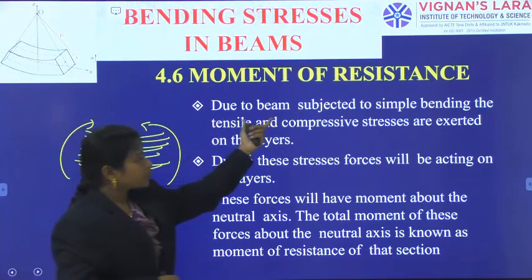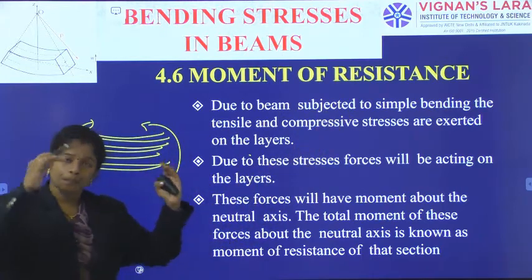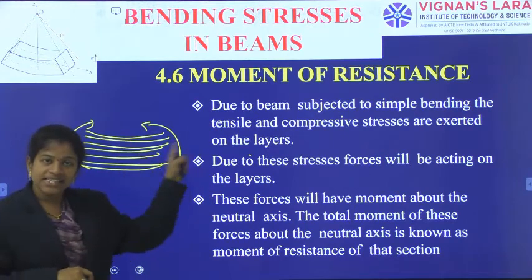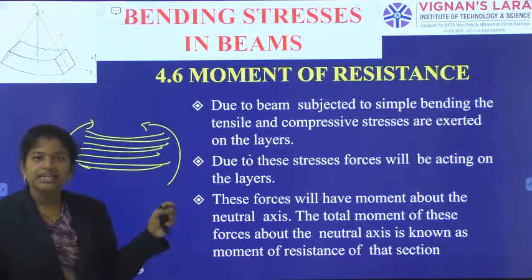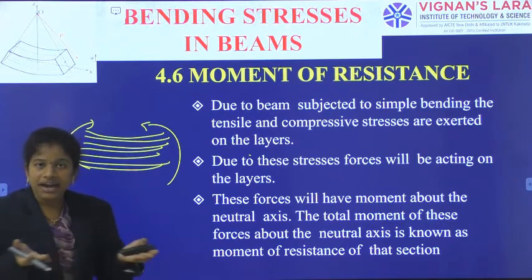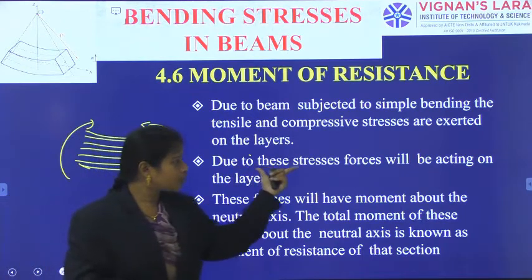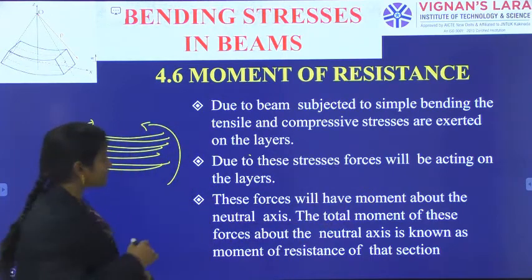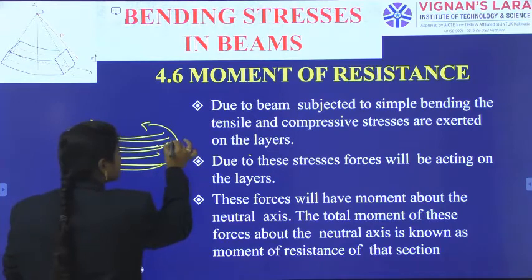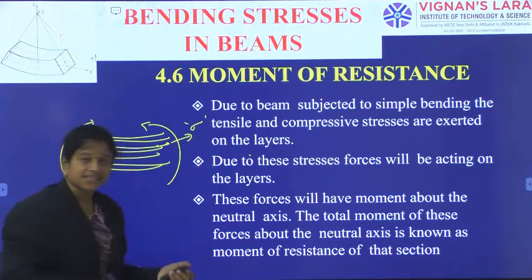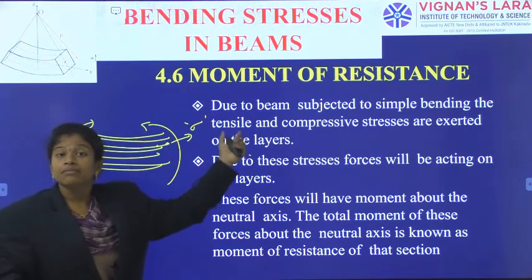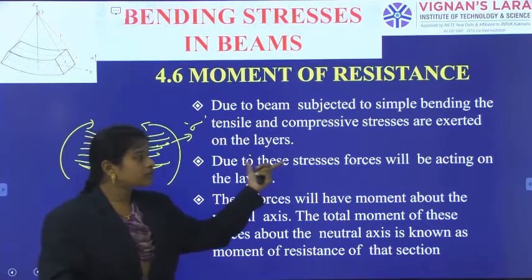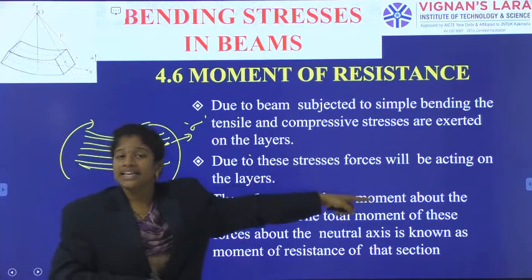Okay. So, even though the beam is subjected to bending only, each layer of the beam has some compressive stresses, some tensile stresses. Due to these stresses, forces will be exerted. Once the stress is there, maybe at a layer I have sigma as the stress. So, what is the force? Sigma into dA, the area of that particular element. We have generated that, right? So, due to these stresses, forces will be exerted on the layers.